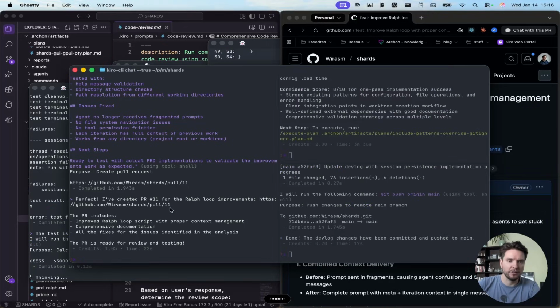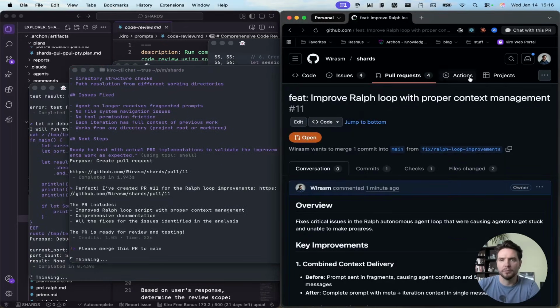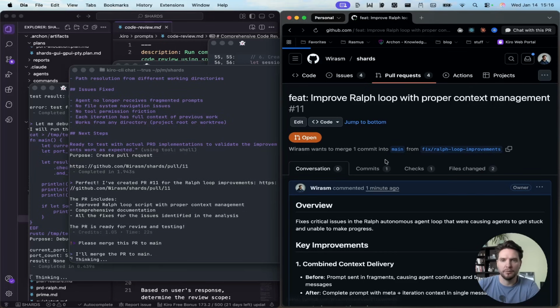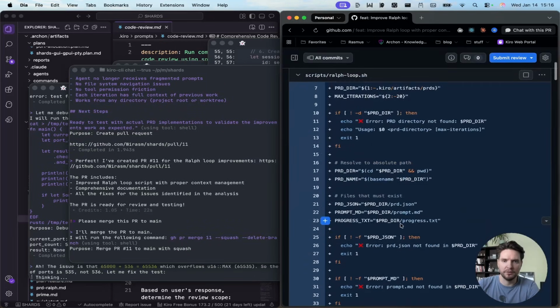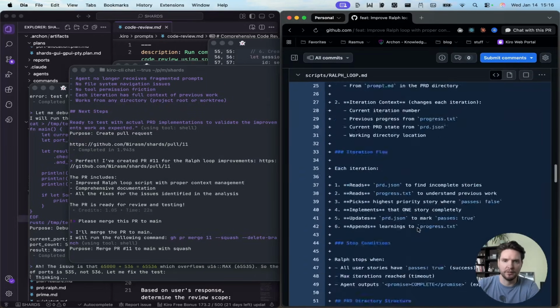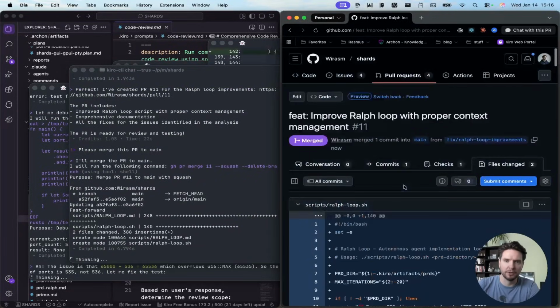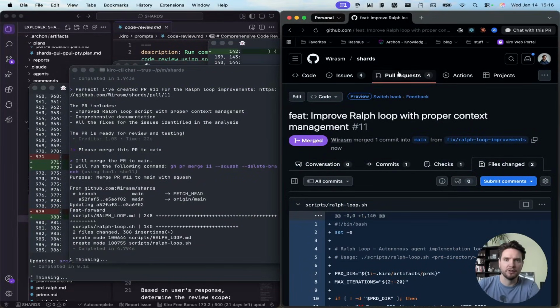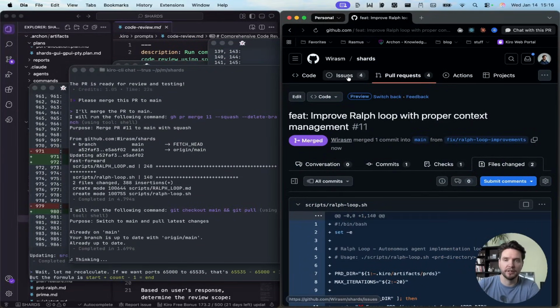But yeah, we are going to take a look at that. Please merge this PR directly to main. So we're going to merge that directly to main here. We only had 2 files changed, so it's fine. We only edited the Ralph script and the Ralph loop.md. So definitely no breaking changes in our project here.